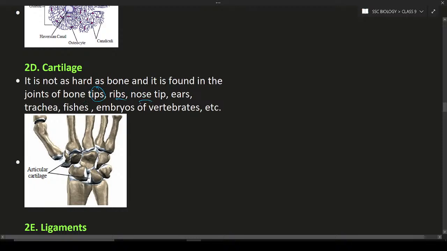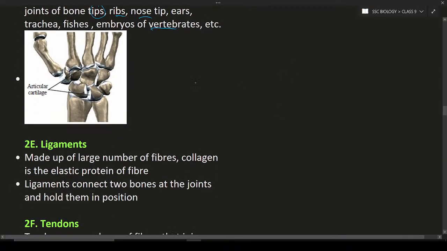Cartilage is also present in the ribs, nose, ears, trachea, and in fishes, and in embryos of vertebrates also. It means when human beings are in the form of an embryo in the mother's womb, they have cartilage only. So this is about the cartilage. Here you can see between the bones, cartilage is present, and also at the bone tips.